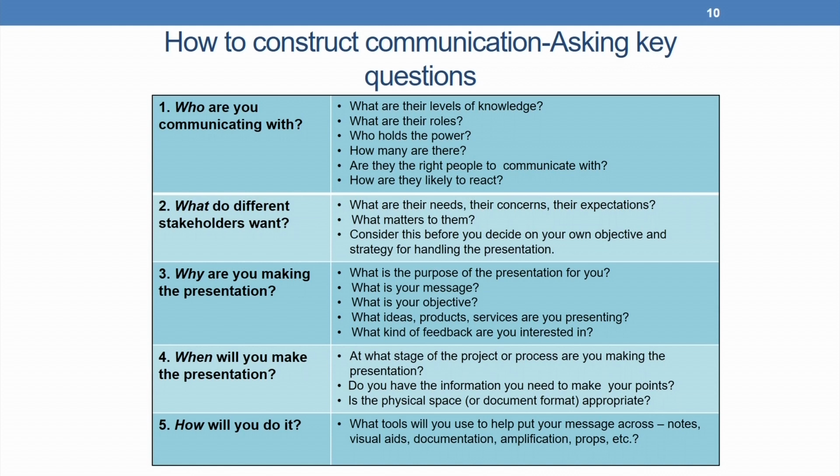The who question is very important because it determines who the audience of the study is, and therefore, the questions to be kept in mind by the researcher are: what is the level of knowledge of the audience that you are targeting, what are their roles, whether the power hierarchy is tilted in favor of them or against them, who holds the power, how many are there, are they the right people to communicate with, how are they likely to react, and so on.